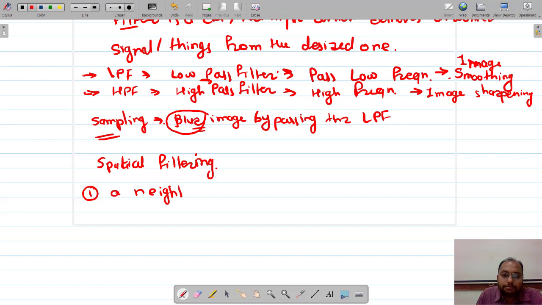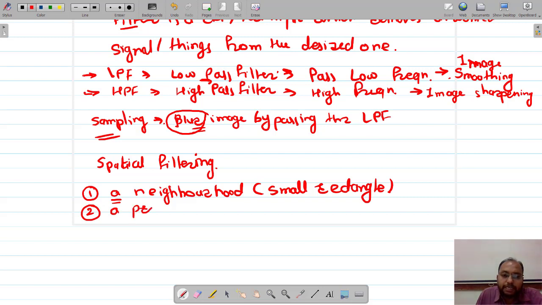In most cases we consider a small rectangular filtering mask, and with the help of that rectangular filter mask we perform the filtering operation. There are also some predefined filters available in MATLAB or Octave. So either we go for the neighborhood type of filtering or we use a predefined filter mask.